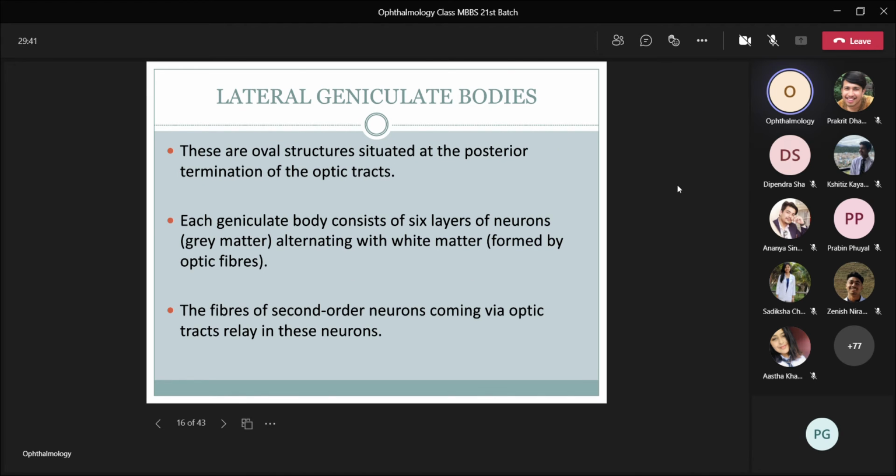Now the lateral geniculate bodies. These are oval structures situated at the posterior termination of the optic tract. Each geniculate body consists of 6 layers of neurons alternating with white matter, and the fibers of second order neurons coming via the optic tracts relay in these neurons.